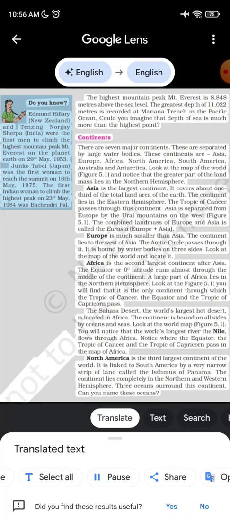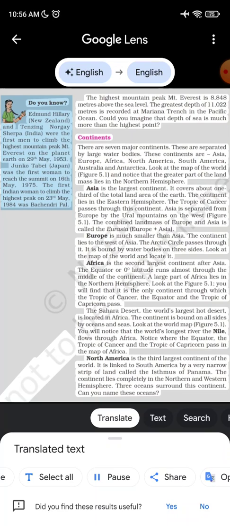Continents. There are 7 major continents. These are separated by large water bodies. These continents are Asia, Europe, Africa, North America, South America, Australia and Antarctica. Look at the map of the world, figure 5.1, and notice that the greater part of the land mass lies in the northern hemisphere. Asia is the largest continent. It covers about 1/3 of the total land area of the Earth.